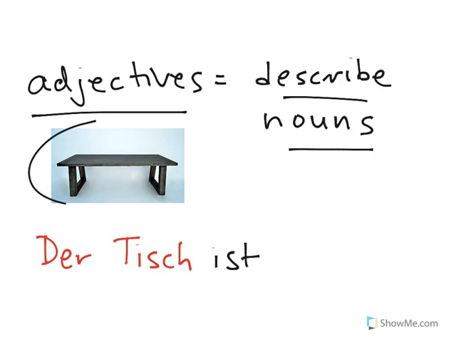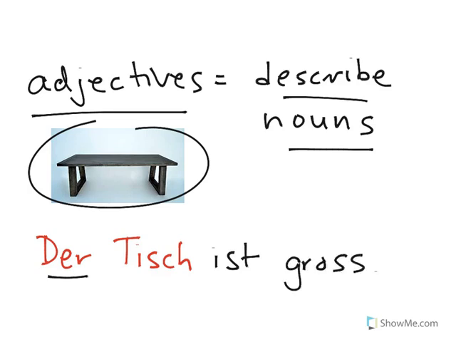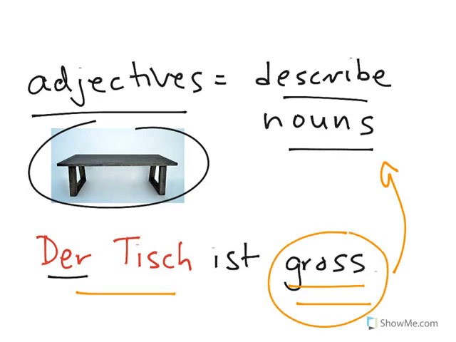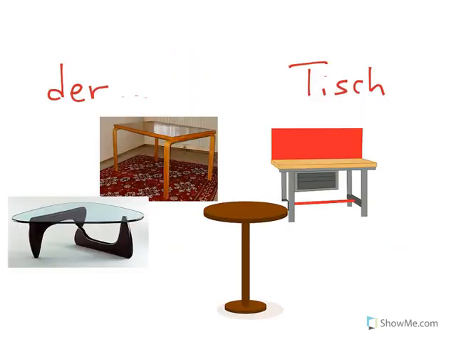So let's say you want to describe this table. You could say, the table is big. And in German, we have the gender of Tisch, which is masculine. Der Tisch ist groß. Groß is the adjective because it describes this thing, this noun, the table. When an adjective comes after the noun, it does not get any kind of ending on the end. But something different happens when the adjective precedes, that is, comes before the noun.